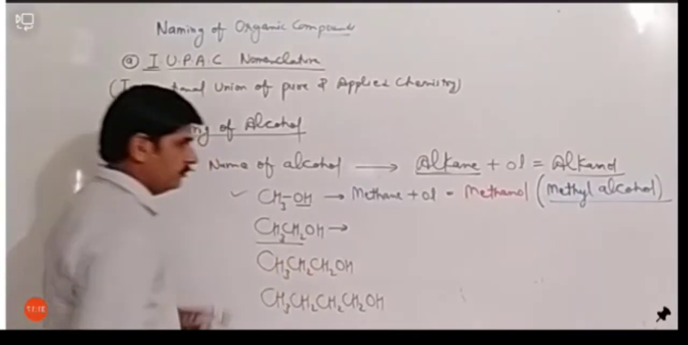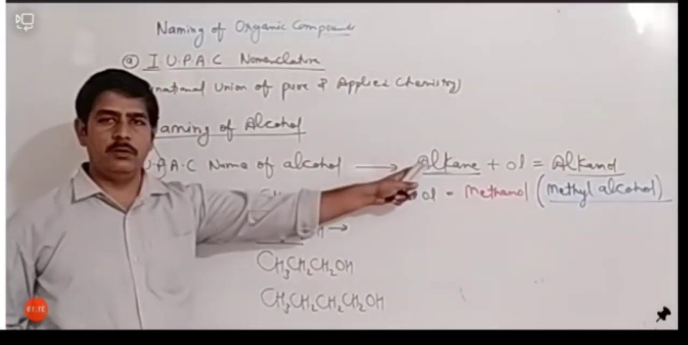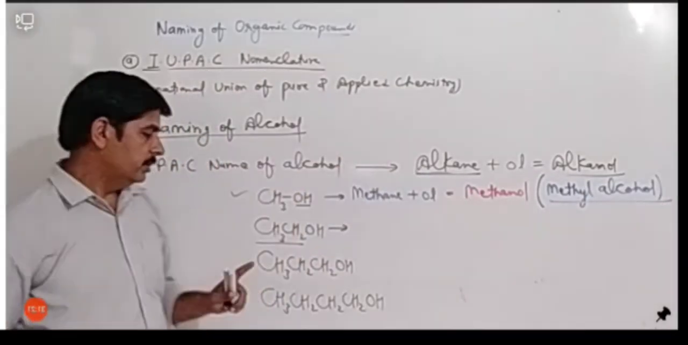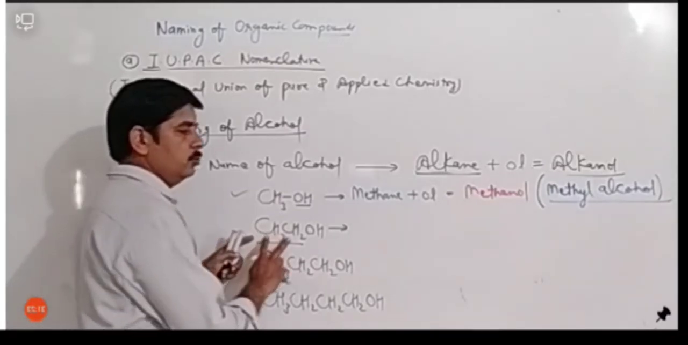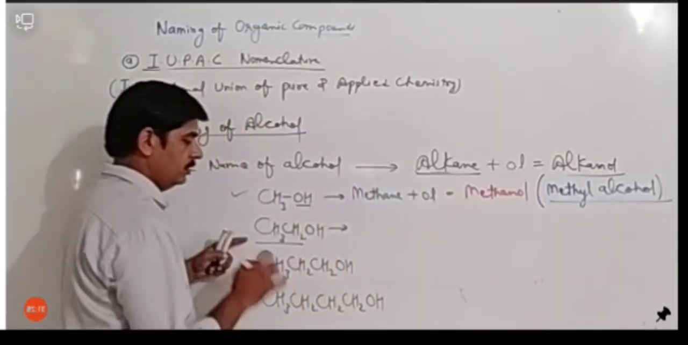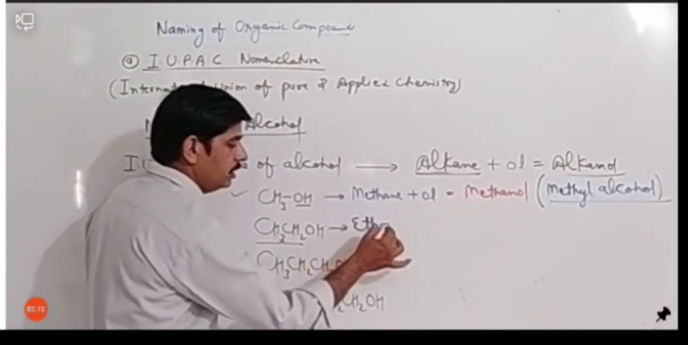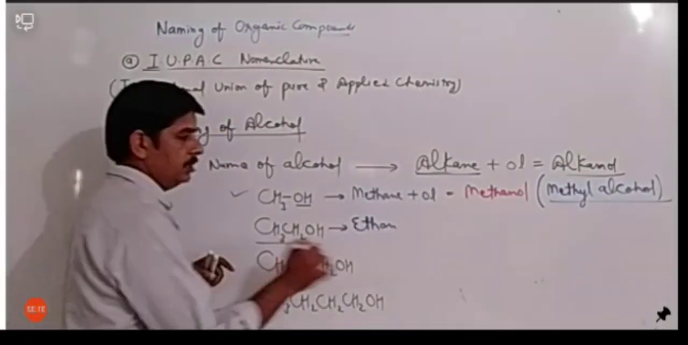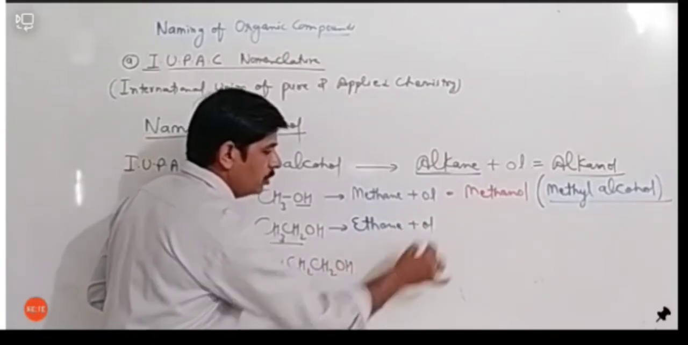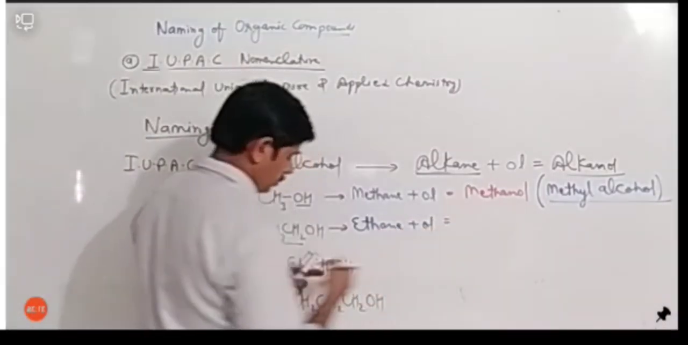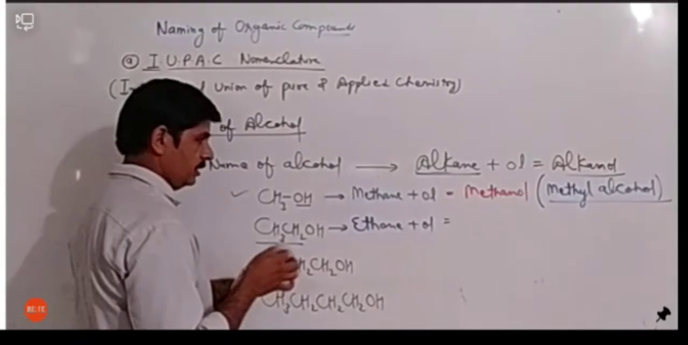So let's see the second one. In the second, because we are following this rule, है ना, हम इस rule के according लिख रहे हैं. That is, we have two carbons. For two carbons, what should be the name of alkane? For two carbons, the name of alkane is ethane, and then after that we will use ol. So it will become ethanol. ठीक है, it will become ethanol.